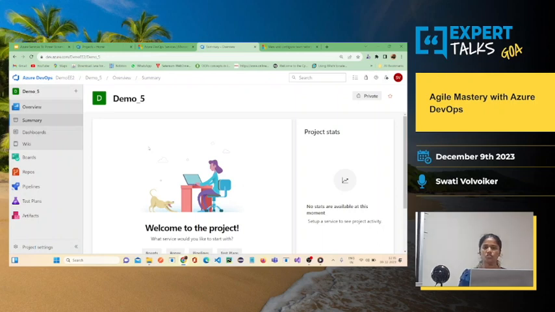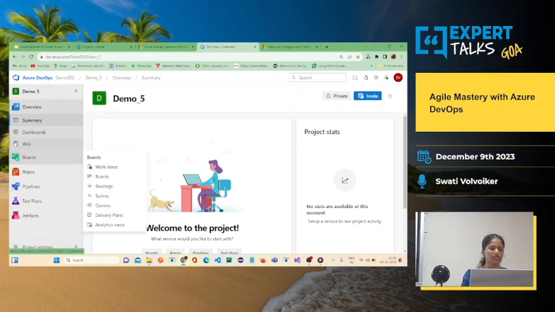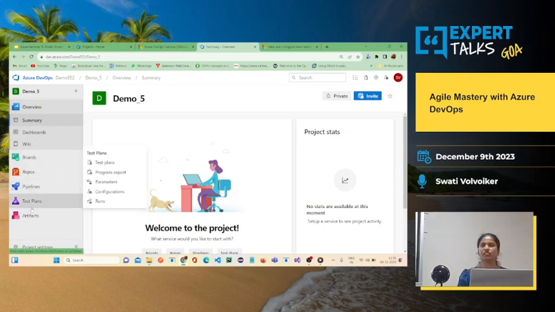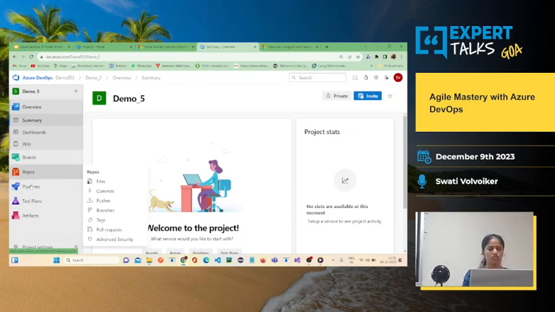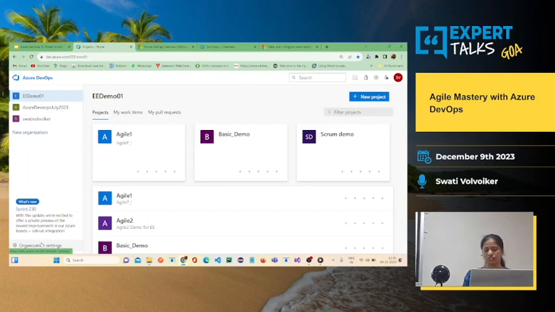Once you create the project, you will get all these five services of DevOps displayed: Boards, Repos, Pipelines, Test Plans, and Artifacts. You can manage all of them by going into the organization settings.